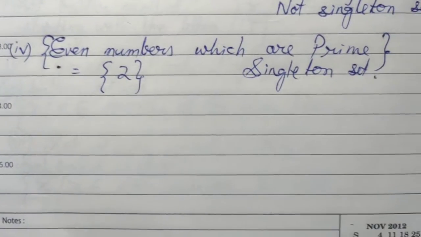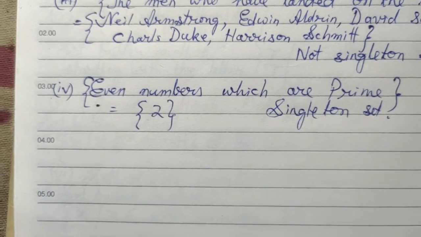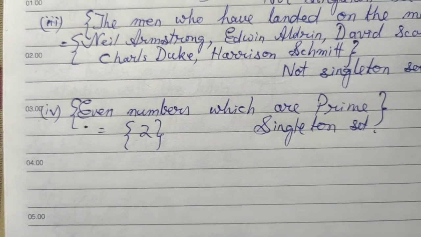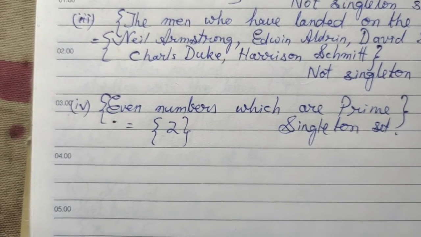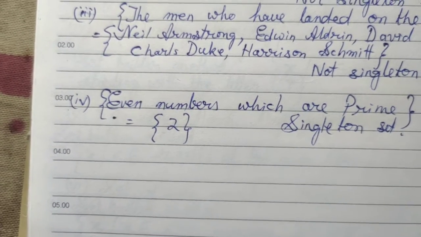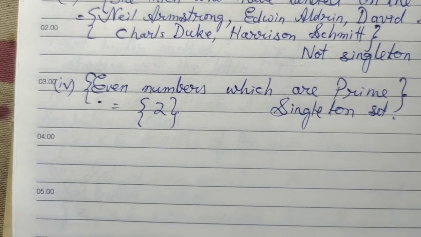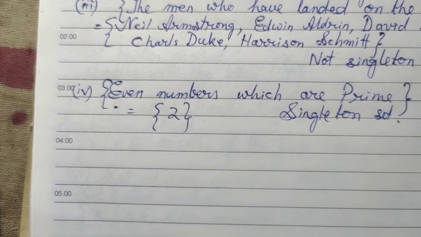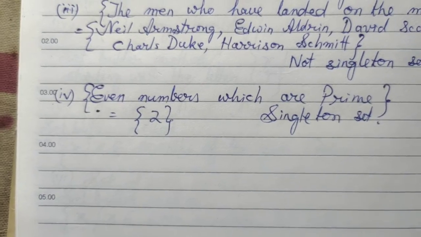Next, even numbers which are prime. Now 2 is the only even prime number. By the way, even numbers are multiples of 2: 2, 4, 6, 8, 10, 12, 14, 16, 18. And prime numbers are those numbers which have only two factors, 1 and itself. So 2 is that number which is an even number, and it is the only prime among all the even numbers. So single value means it is a singleton set.